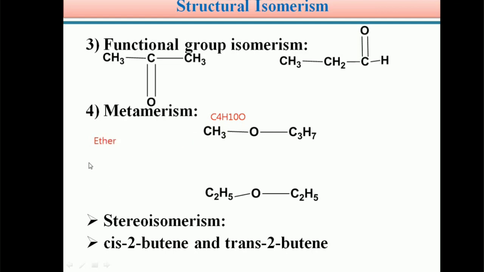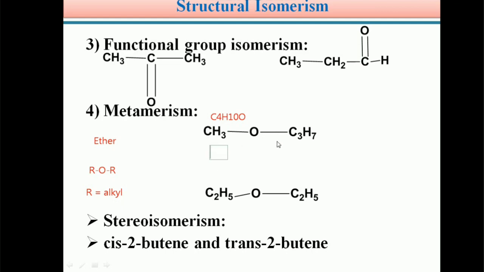The ether structure we know very well: R-O-R is the ether functional group. Here R means an alkyl group. These two alkyl groups, in some examples both are identical, in other examples both are different. So the same thing arises here. Metamerism can be defined as arising due to different alkyl chains on either side of the functional group.